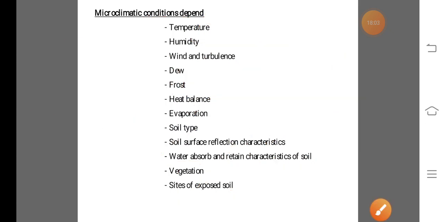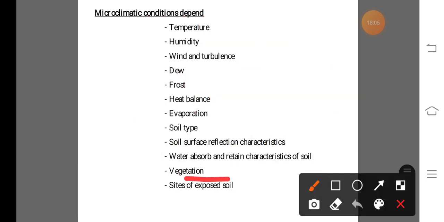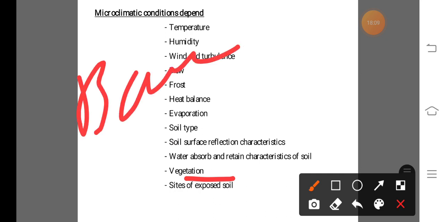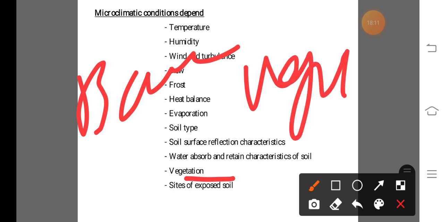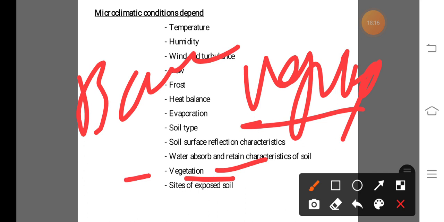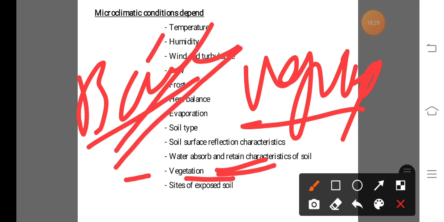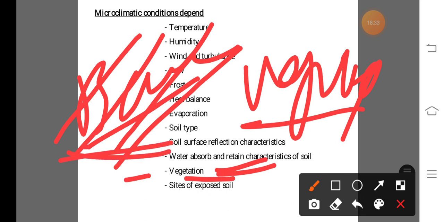Also in case of vegetation, that means the comparison between bare soil and vegetation, that means canopy-covered soil, the forest area and fallow area. In case of bare soil or fallow area, due to the deficiency or absence of vegetation, that means the crop, the maximum radiation is received on the earth surface and the soil is heated.